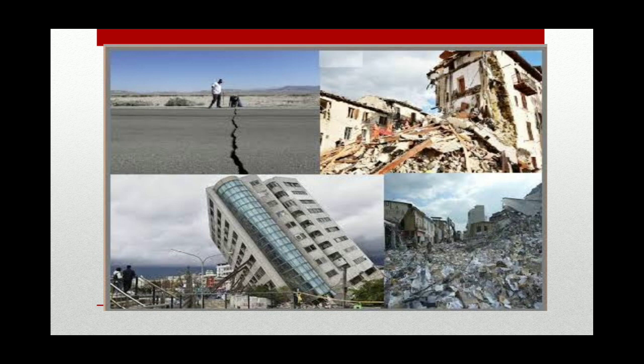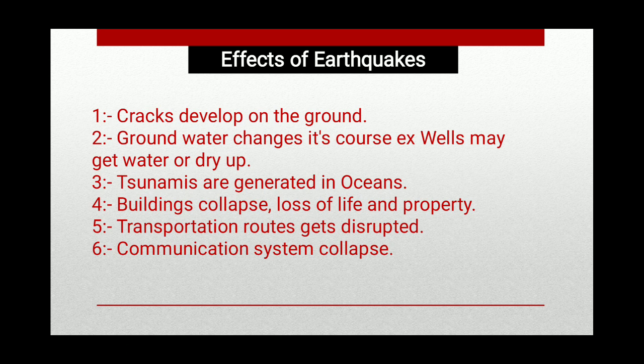Now these are the effects of the earthquake. You can see the cracks developed on the ground because of the earthquakes. Groundwater changes its course. Example, wells may get water or dry up. Then tsunamis are generated in oceans. Buildings collapse. There is loss of life, loss of property. Transportation routes get disrupted. Communication systems collapse.